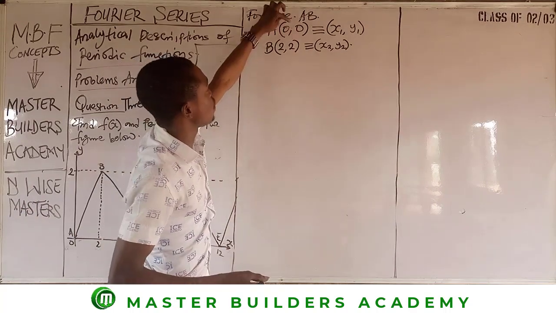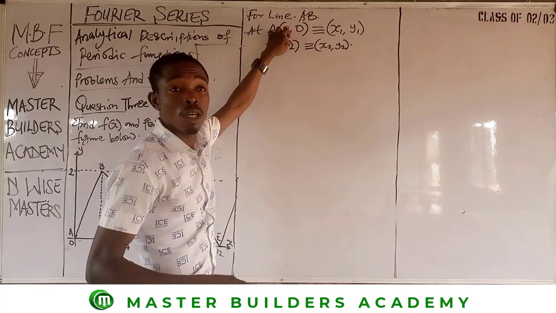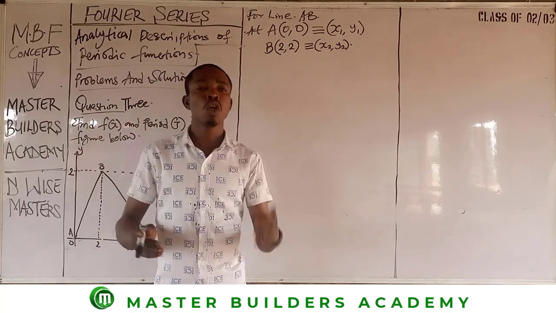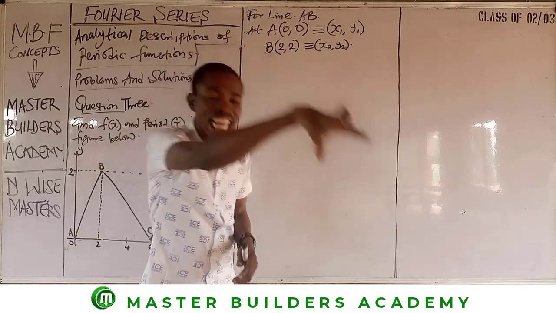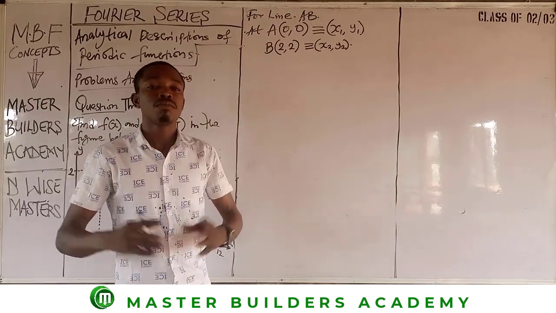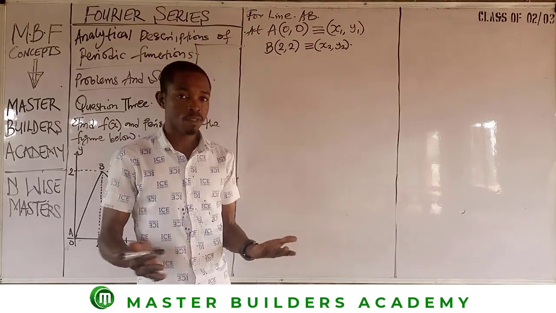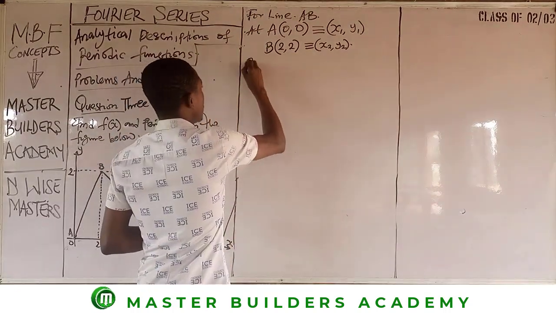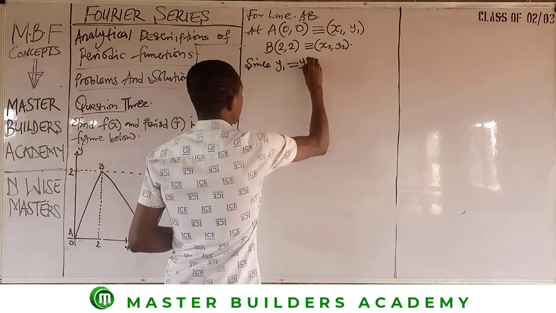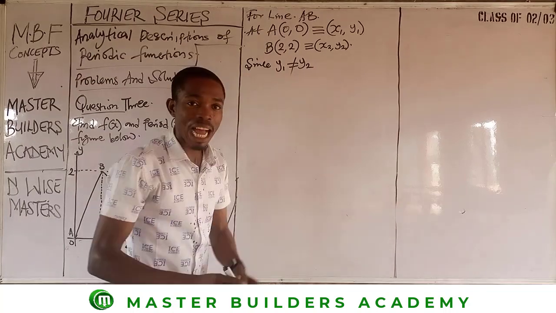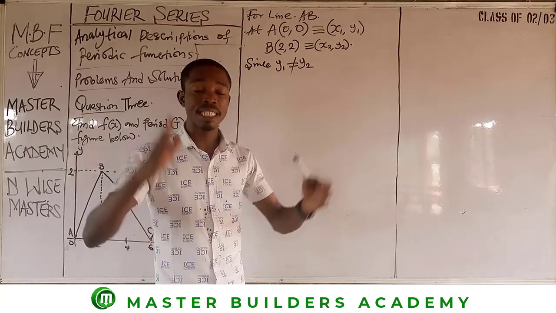So looking at the value of y1 is 0, x2 is 2. So it shows that y varies. Because of this variation, there is a call to the application of what? The equation of a straight line. So all we just need to do now is that since y1 is not equal to y2, then apply the equation of a straight line.